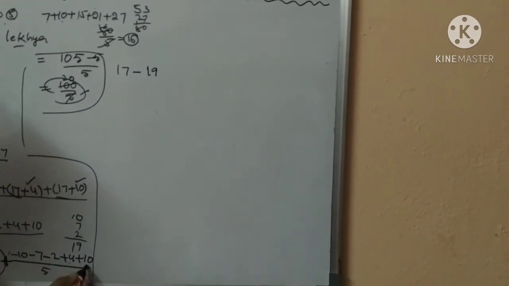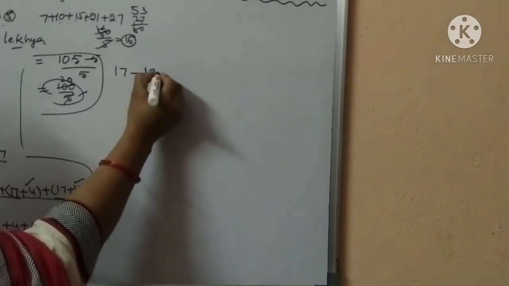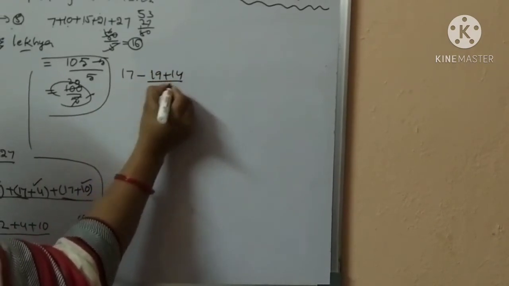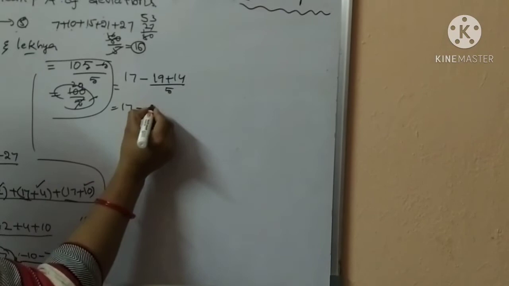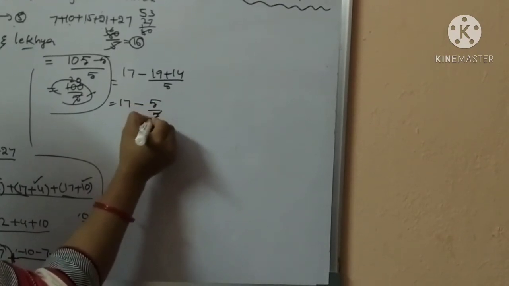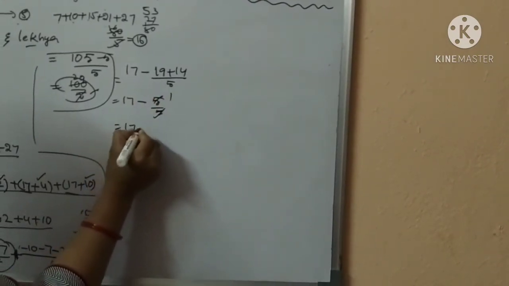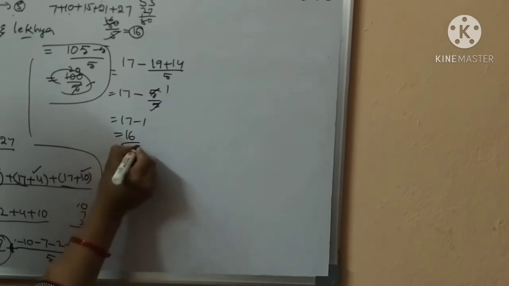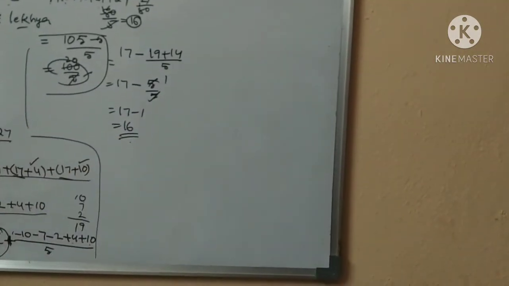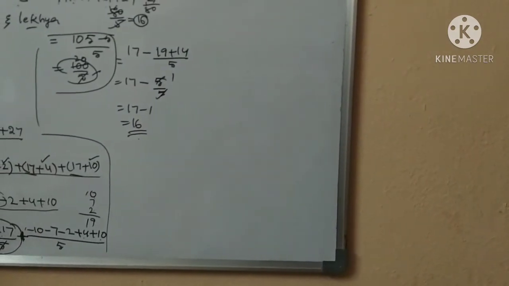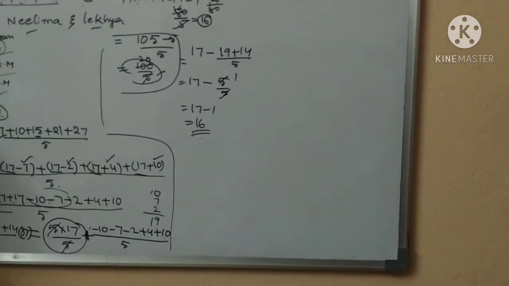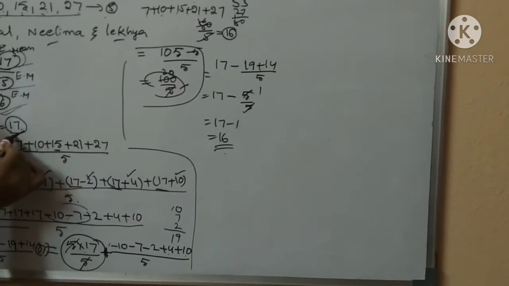4 plus 10, 14 plus 14 by 5. So it is 17 minus 5 by 5. 5 ones are 5. 17 minus 1 equals 16. So Kamal's estimated mean is 16. Okay, it is the case 1, Kamal's estimated mean. But here, Kamal's estimated mean is 17.